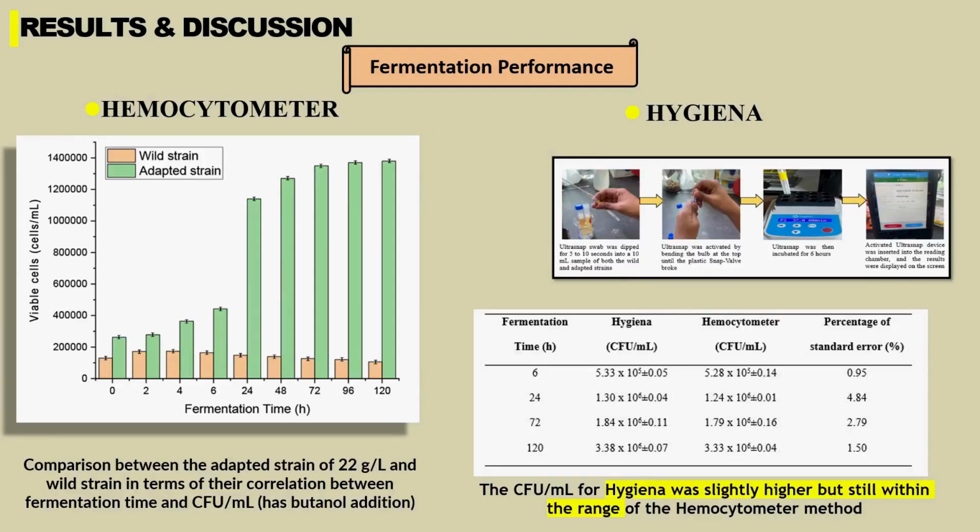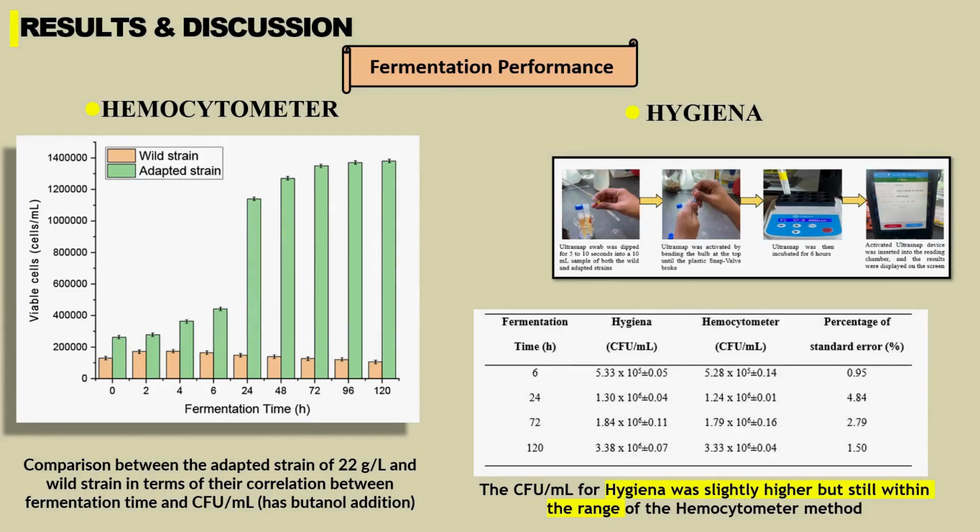Talking about viable cell, now we move on to determining the viable cells of the adapted and wild strain using a hemocytometer. In this case we added butanol, and we can see here in the adapted strain, despite butanol being added, the viable cell count is very high compared to the wild strain, which clearly shows signs of inhibition. Then we did a comparison test with Hygiena monitoring, which is a new fast method to count cells, in which it only requires us to insert the sample and go through several steps, and we get the full cell counting. Based on the result obtained, the CFU per ml for Hygiena was slightly higher but still within the range of the hemocytometer method.